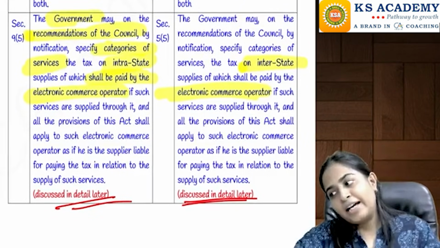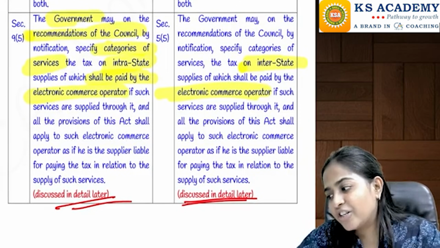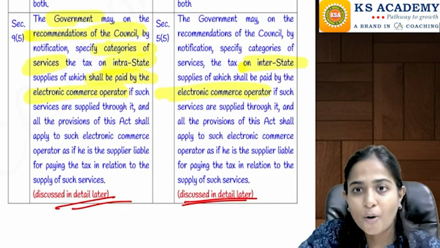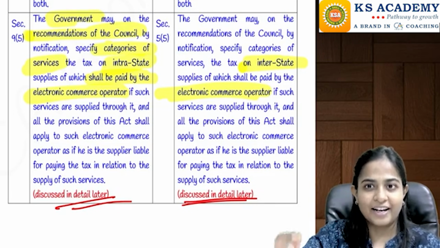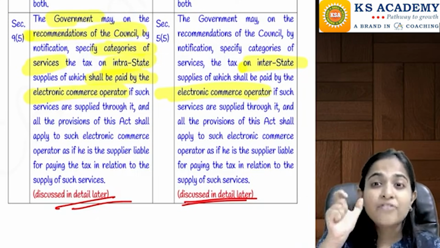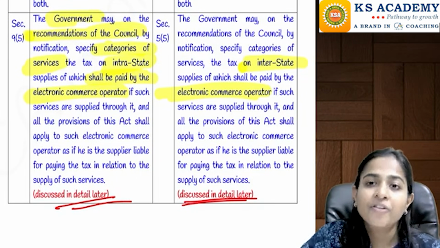Then going on to the last one, that is section number 9.5 and section number 5.5. Section number 9.5 and 5.5 talk about the e-commerce operator. You can recollect now, right? It talks about the e-commerce operator, that whenever there are certain notified services, we will study the list of 5 notified